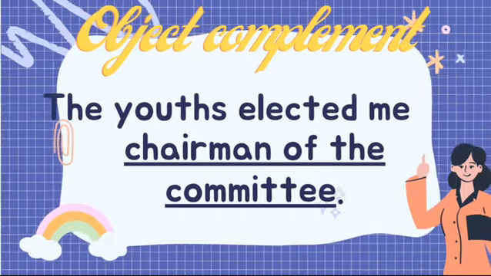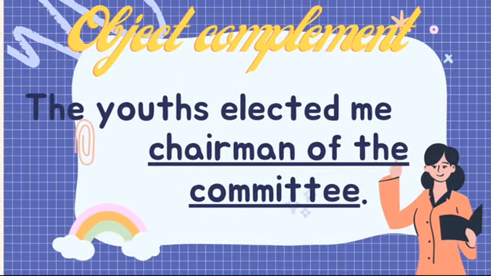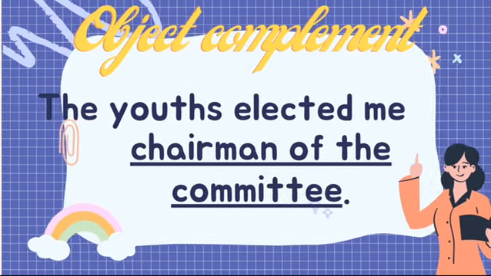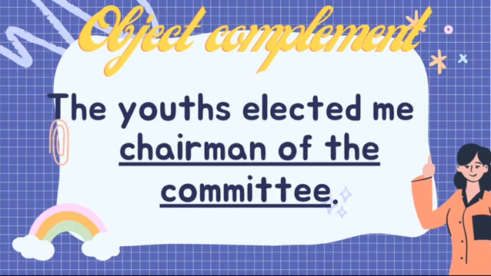A noun phrase also functions as an object complement in a sentence. Example, the youth selected me chairman of the committee. Chairman of the committee is the noun phrase in the sentence and also the object complement. It's complementing the object, which is me.